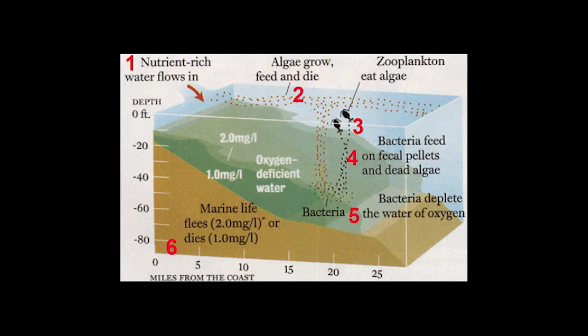Water that is rich in nutrients like nitrogen and phosphorus enters the water system. Algae feed on these nutrients, and then zooplankton eat this algae. Bacteria in the water feed on fecal pellets and dead algae, and then deplete the water of oxygen. This causes marine life to either flee or die.